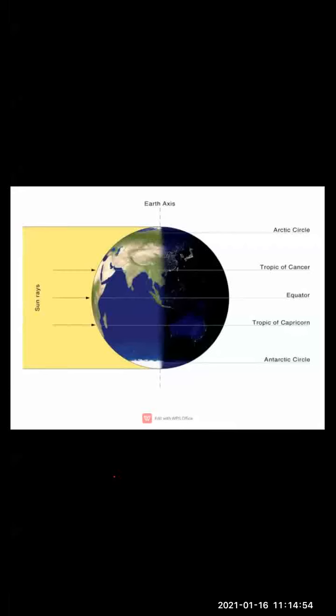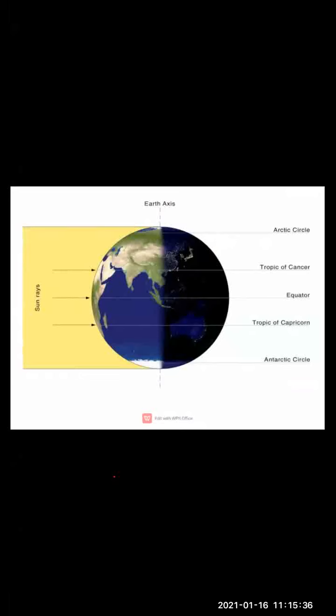Now the circle of illumination divides all the parallels from the North Pole to the South Pole equally. What is happening, children? See, the circle of illumination is dividing all the parallels from the North Pole to the South Pole equally. Okay, so everywhere on the earth, children, night time and daytime are of equal duration. Clear, children?